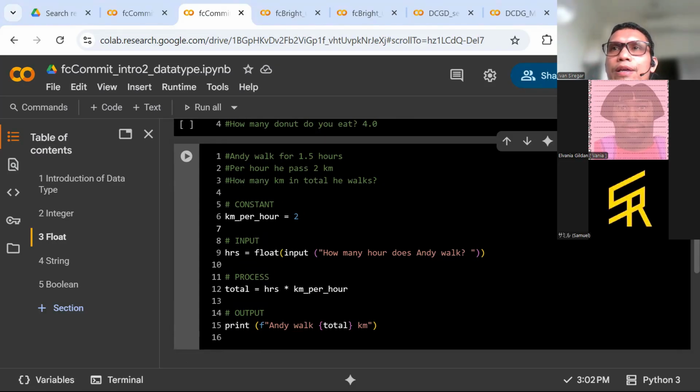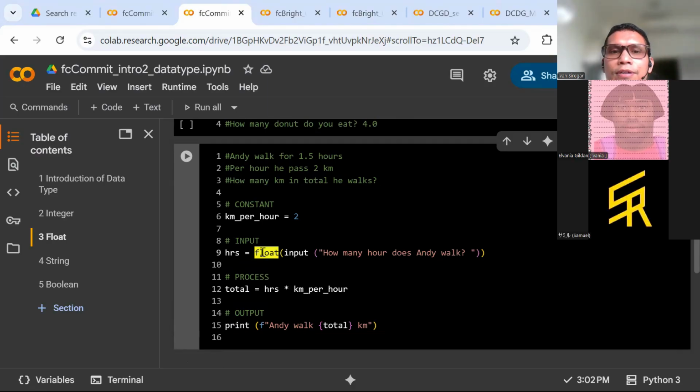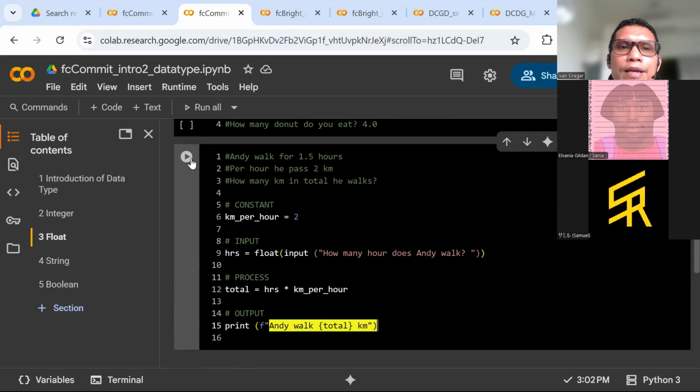Jadi konstantanya kilometer per hour-nya, inputnya how many hours does Andy walk. Jangan lupa dia sebagai float, oke? Lalu dalam prosesnya adalah total hours kali kilometer, lalu outputnya Andy walk. Oke, itu dia.